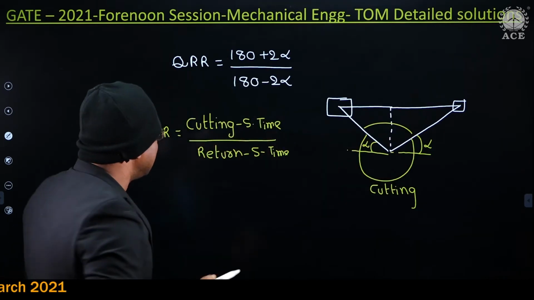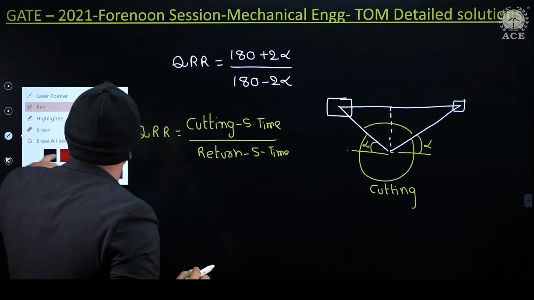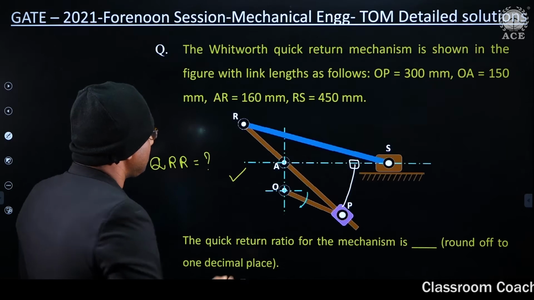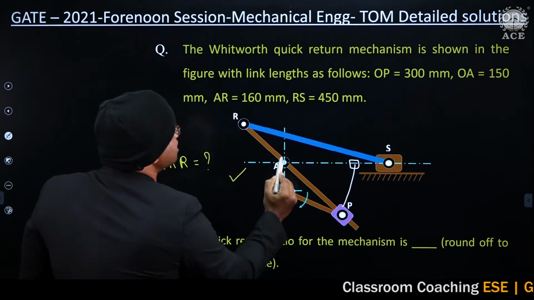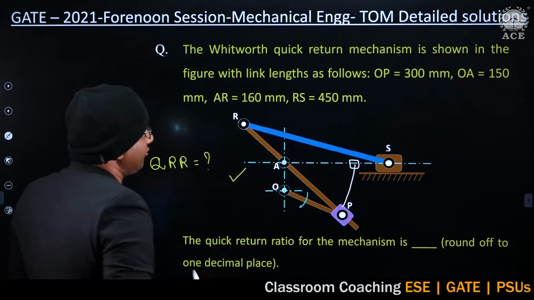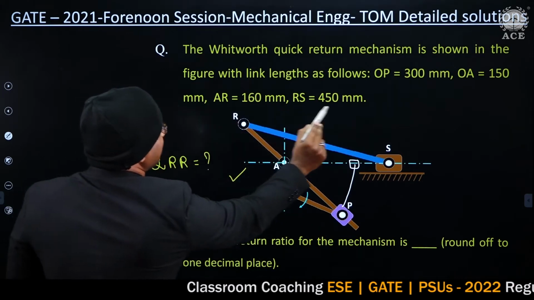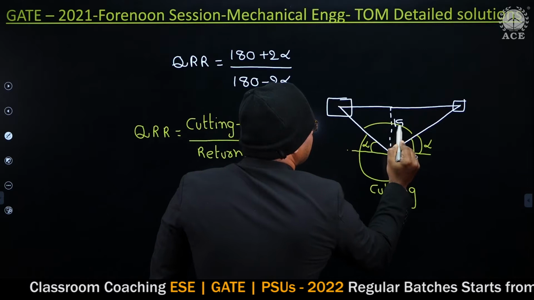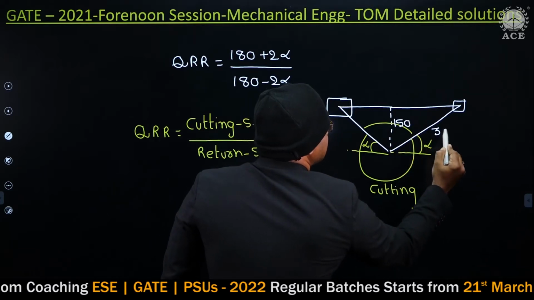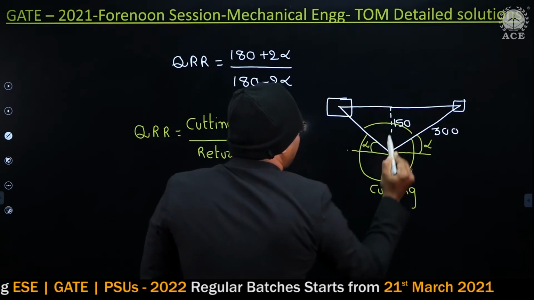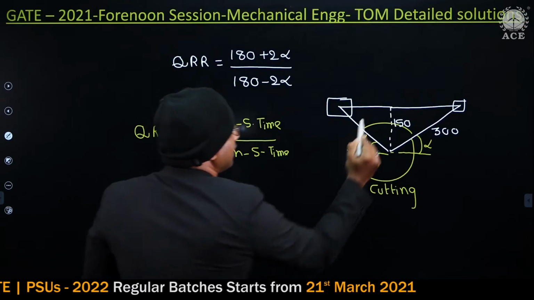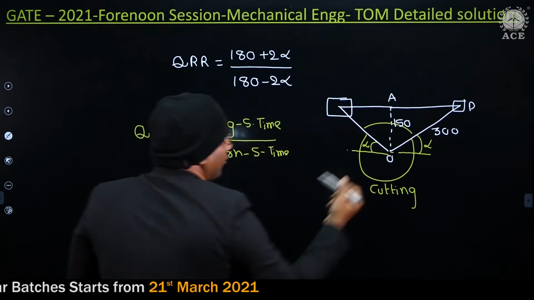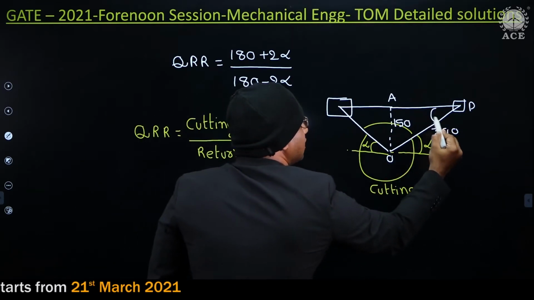Now tell me, how can you get these values? Observe carefully. This is AO, which is given as 150, and OP is given as 300. Now, how can you get alpha? This is also alpha.